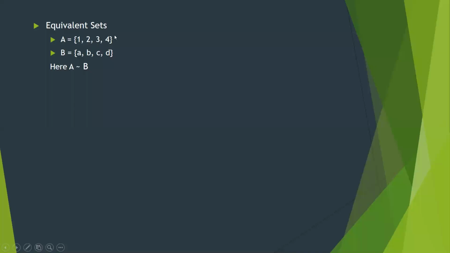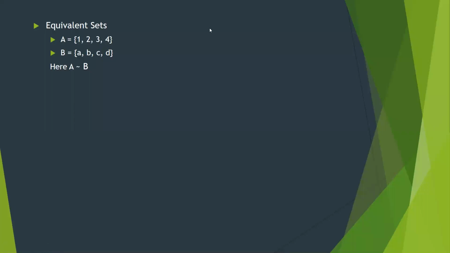That means 1, 2, 3, 4. If there are 4 elements in set A and 4 elements in set B, that means they are both equivalent. If a correspondence is established between their elements, that means the number of elements are the same in set A and set B.